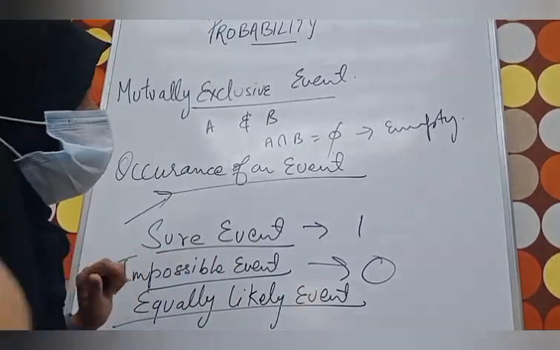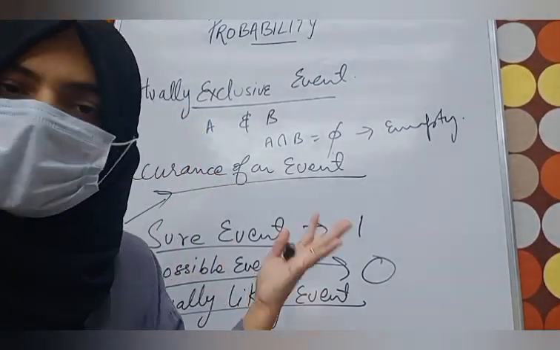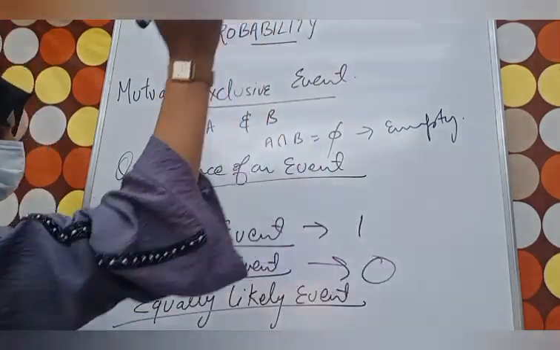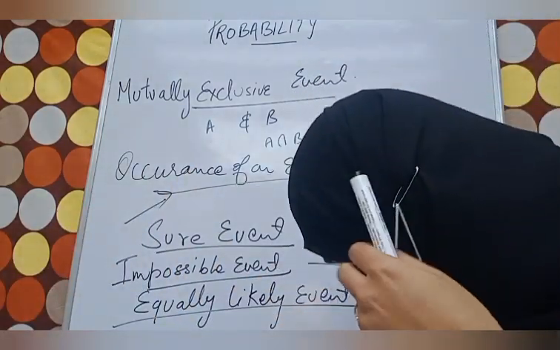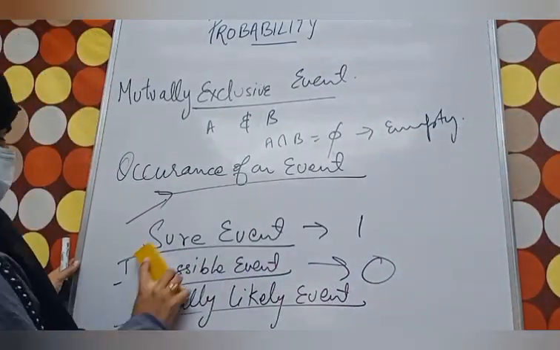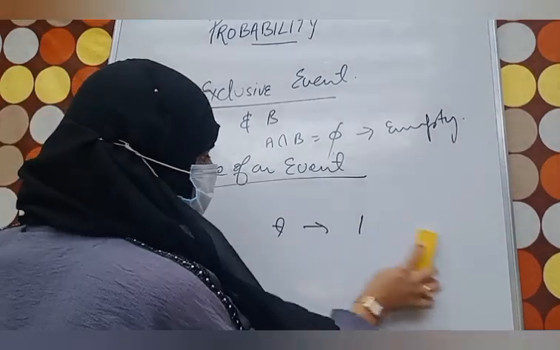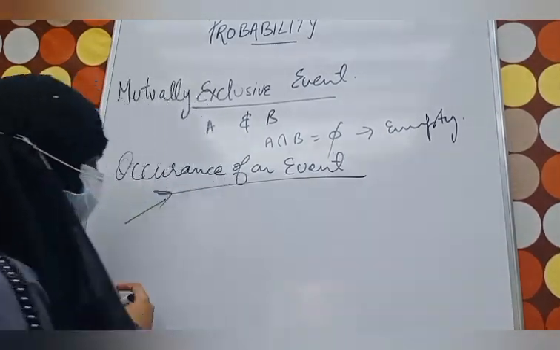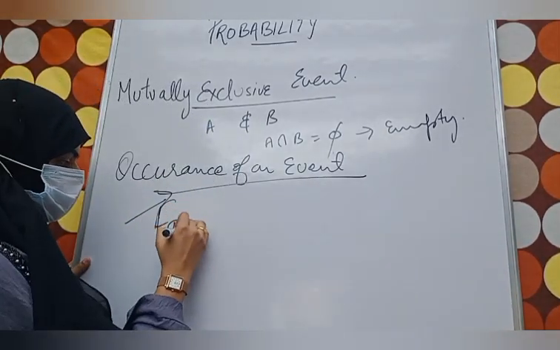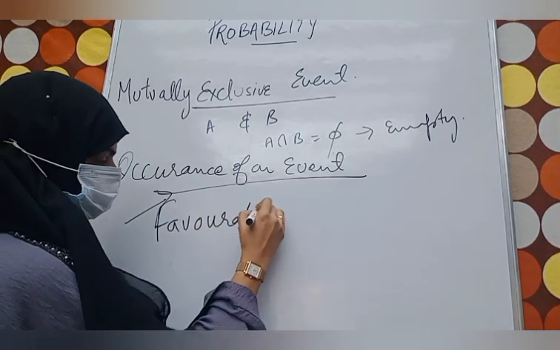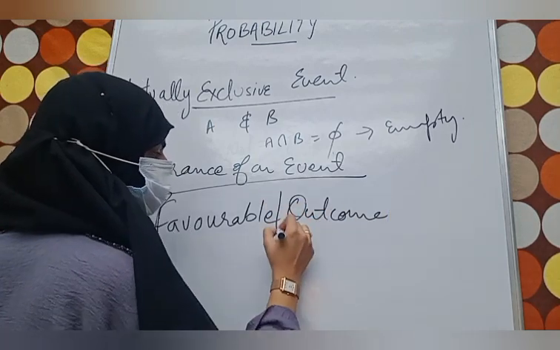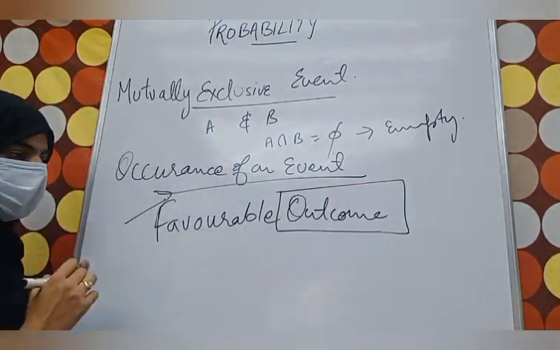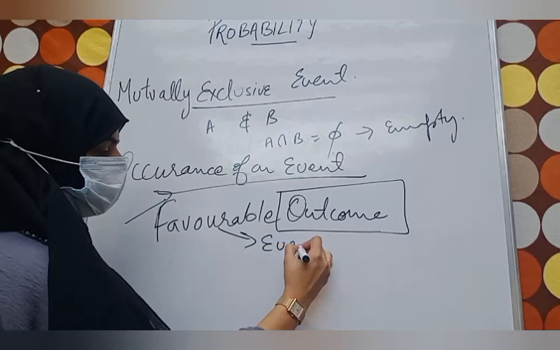And we have favorable outcomes. A favorable outcome is one which ensures the occurrence of an event. Getting my point? Outcomes which ensure the occurrence of an event are considered favorable outcomes.